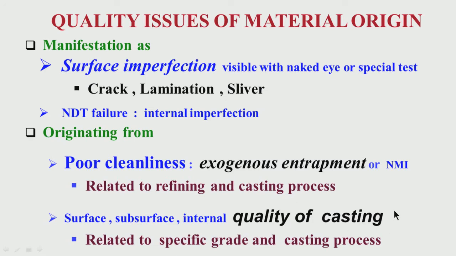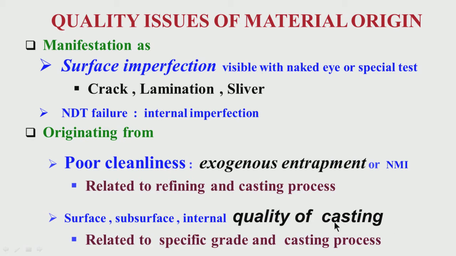Why is this important? Because the casting, when we have to finally roll it, hot roll it, and subsequently maybe cold roll it, or we have to hot forge it, during that processing, whatever quality problems are there, whatever cracks or subsurface cracks or internal cracks are there, they might come to the surface. So, that may constitute an important quality issue. So, today and in subsequent presentations, I will be talking about quality of casting, what are those and the different issues of that.